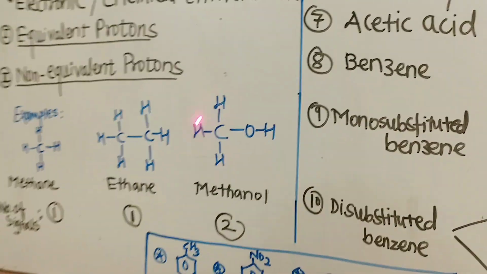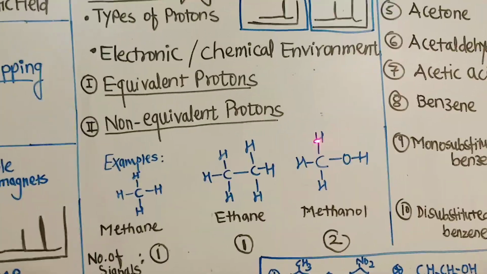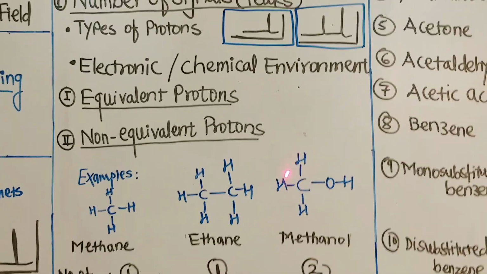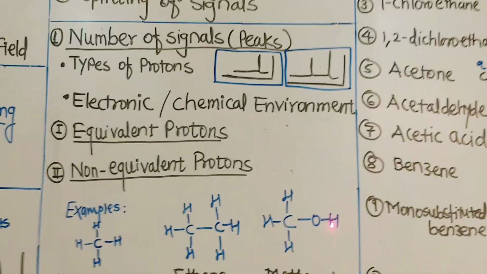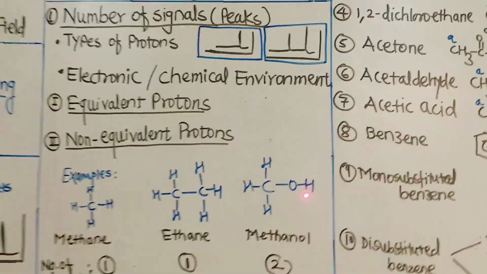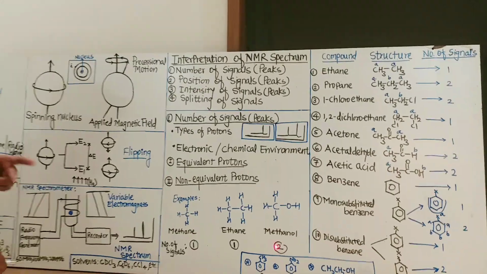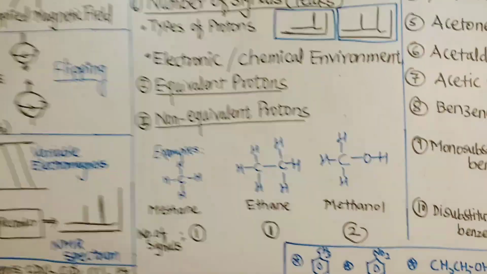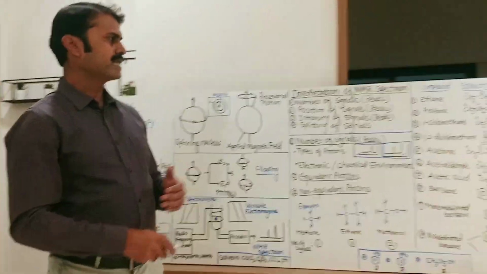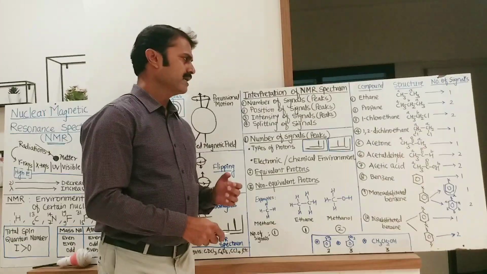Let us take the example of methanol. In methanol, out of 4 protons, the environment of 3 protons, 1, 2 and 3, is the same, and the environment of the proton which is attached to oxygen is different. So as there are 2 types of protons, methanol gives 2 NMR signals in the NMR spectrum. In this way, depending upon electronic and chemical environment, we can find out the number of NMR signals.